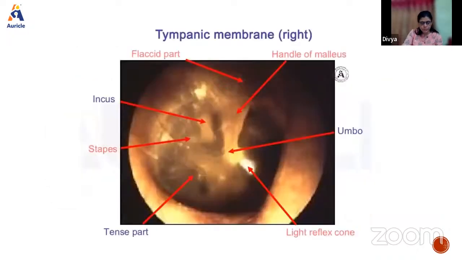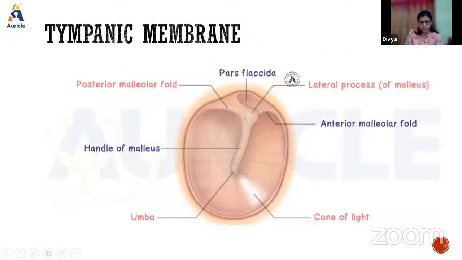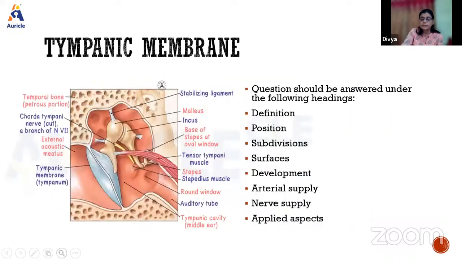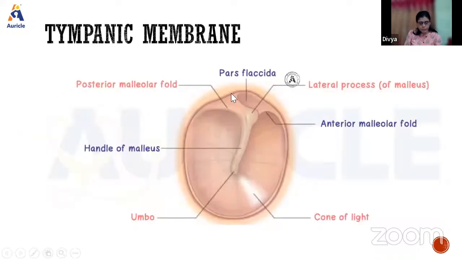So subdivisions: these malleolar folds will divide this tympanic membrane into two parts. This smaller upper part is known as the pars flaccida. It is a small triangular lax area above the malleolar folds because here the sulcus is deficient, right? This portion is very lax. This portion is called the pars tensa, which is very tensely attached. As the name says, it's quite tense.